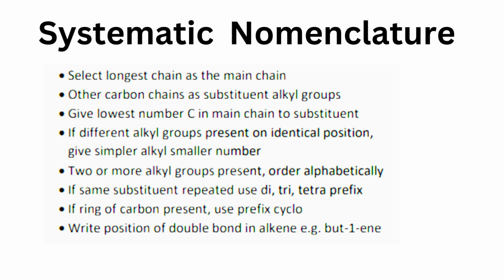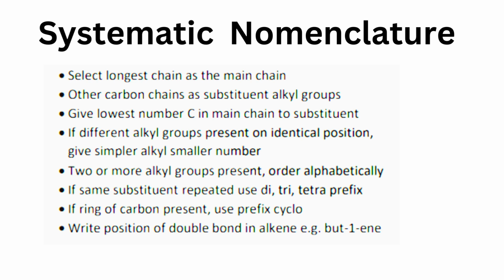The next subtopic is systematic nomenclature. Select the longest chain as the main chain, with other carbon chains as substituent alkyl groups. Give the lowest number C in the main chain to the substituent. If different alkyl groups are present on identical positions, give the simpler alkyl the smaller number. If two or more alkyl groups are present, order them alphabetically.